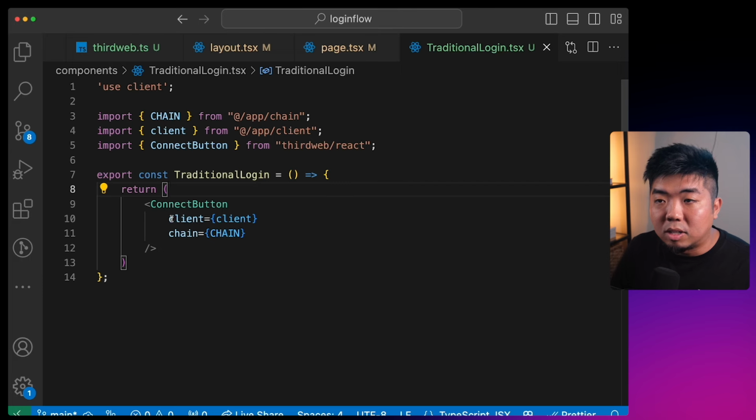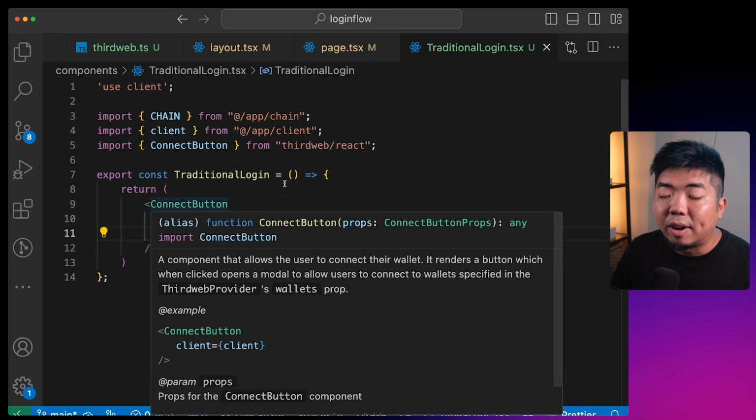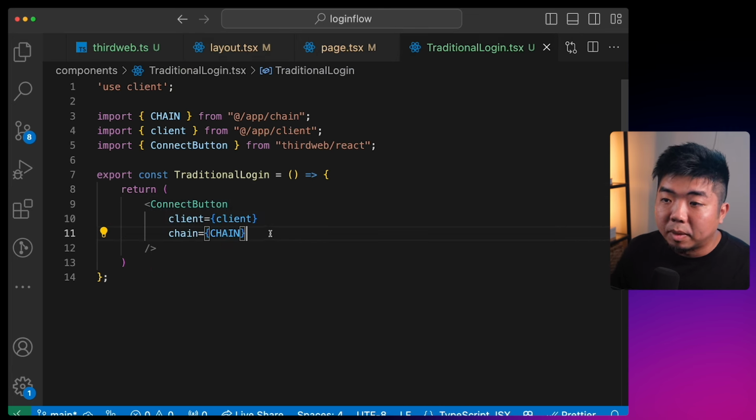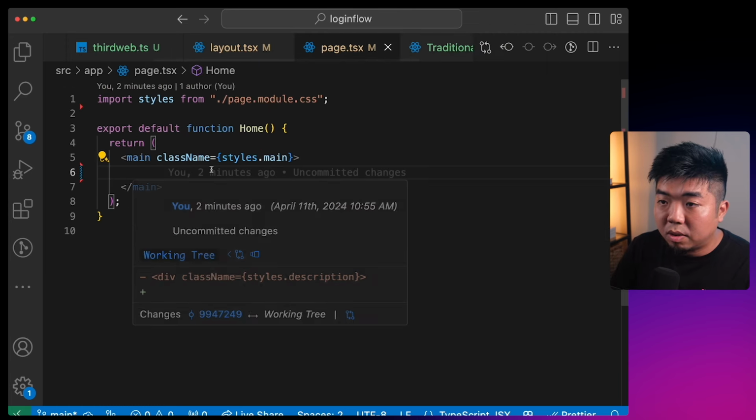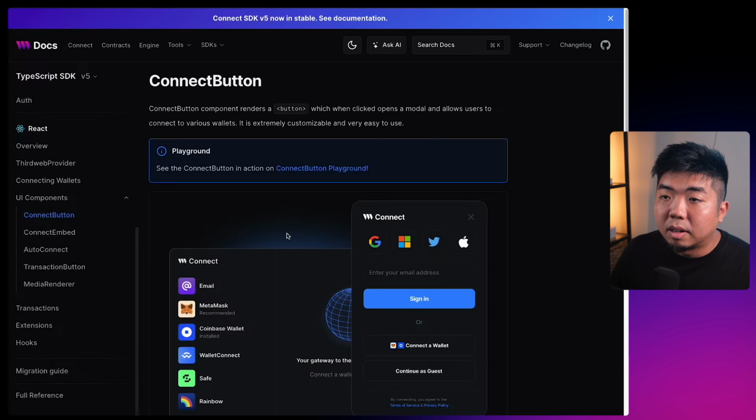Chain will allow us to specify the chain that it should connect to. That way, if our user is connected to a different chain, it'll ask them to switch networks to the chain that is selected. And by default, so if we come back to here and we add in our traditional login here. Let's come back to our demo here.